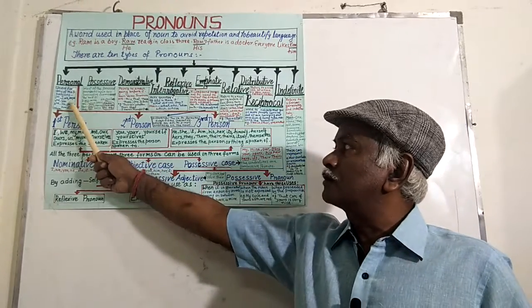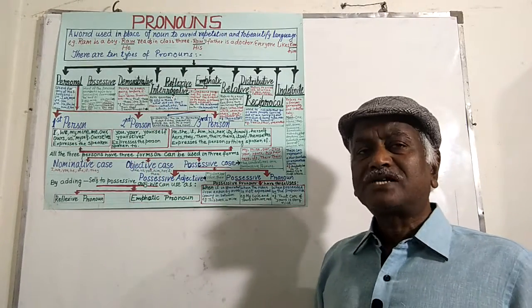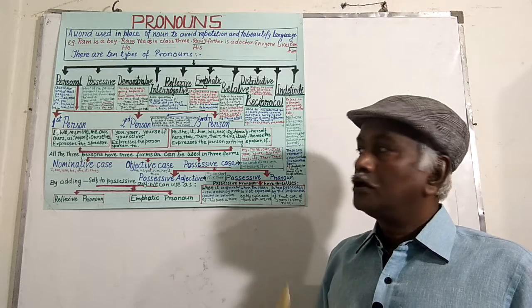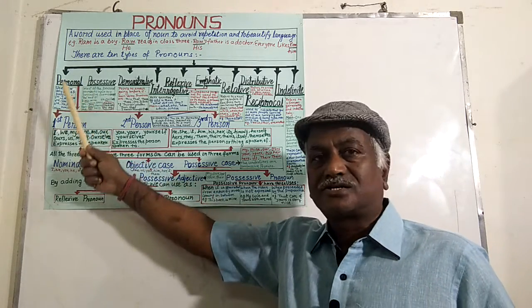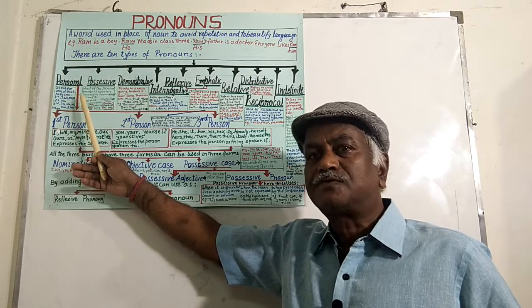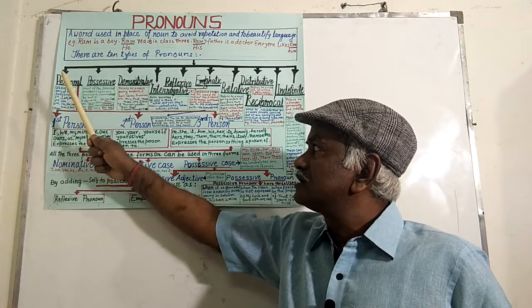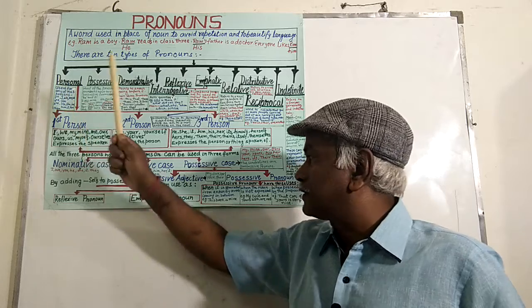So, personal pronoun. What is a personal pronoun? Pronouns used for any of the three persons. There are three persons, as we all know: first person, second person and third person.